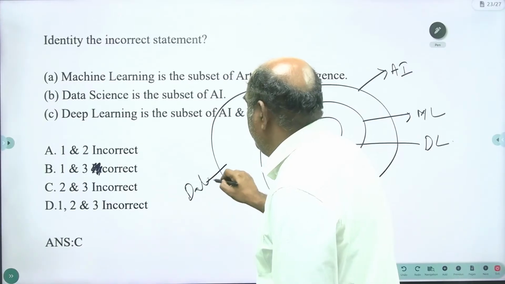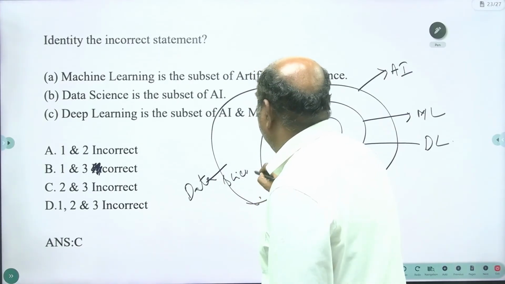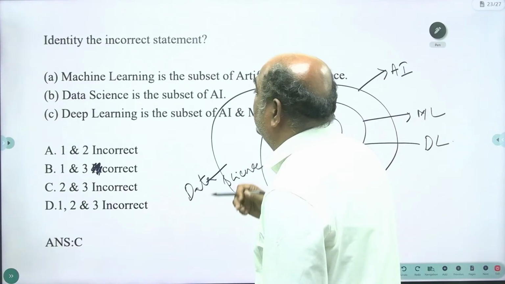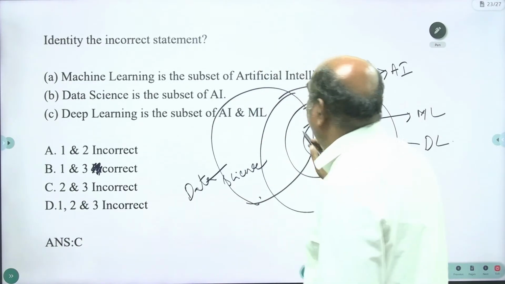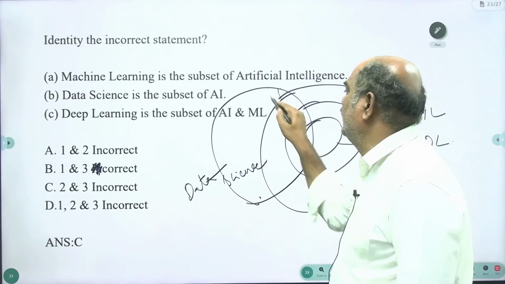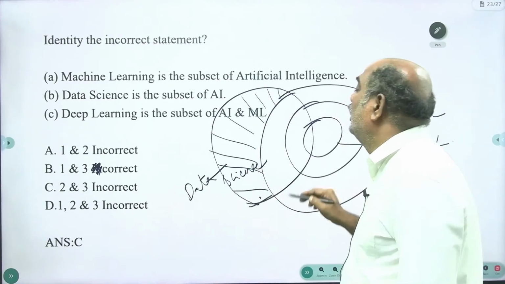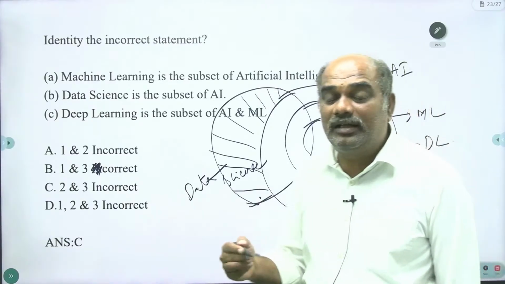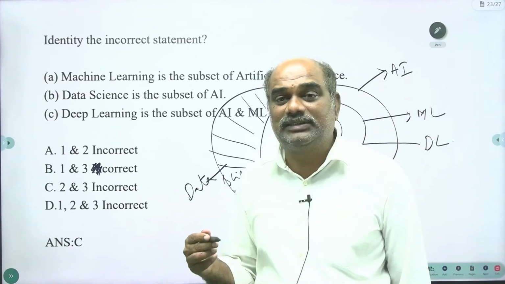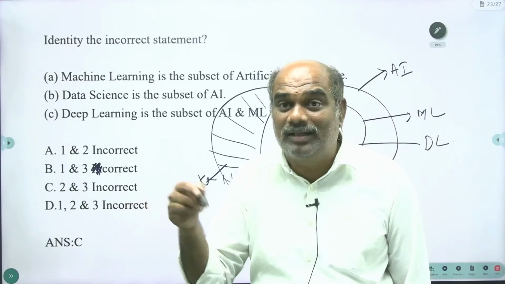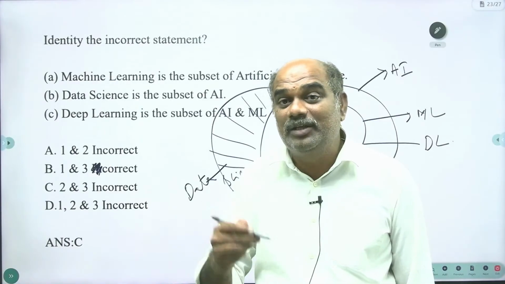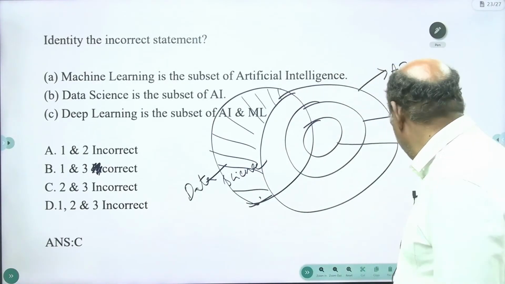Based on that, you can frame the question. Some portion of data science is not part of artificial intelligence. Some data can be operated on by artificial intelligence and some data cannot. That is why it is very important from your examination point of view.